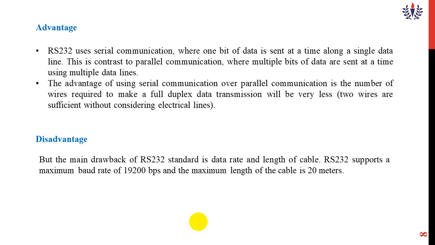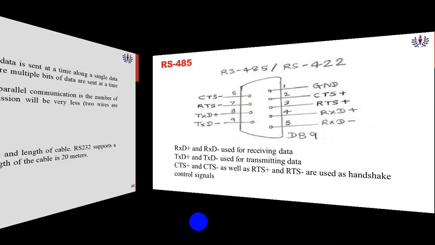The disadvantage is that the main drawback of the RS-232 standard is the data rate and length of the cable. The cost is high, and this RS-232 supports a maximum baud rate of 19,200 bps and the maximum length of the cable is 20 meters.